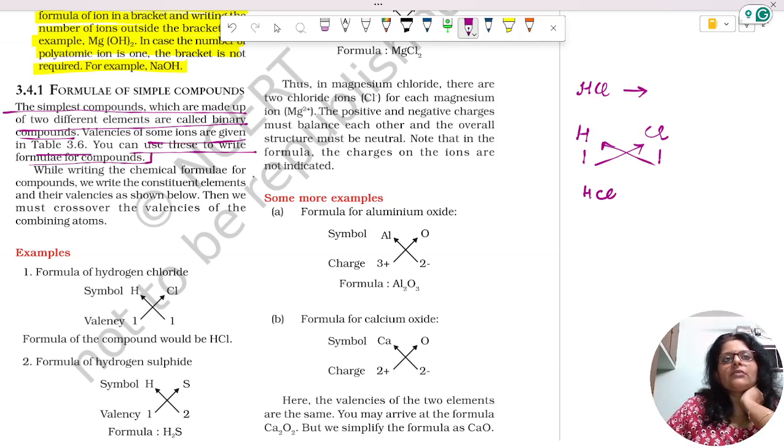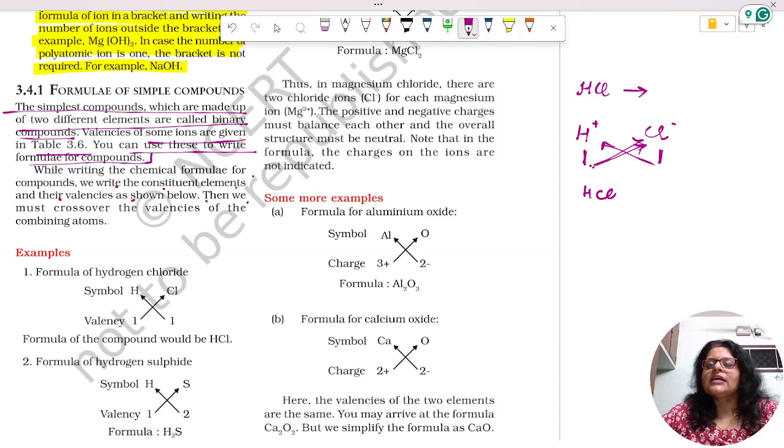While writing the chemical formula, we write the constituent elements and their valencies as shown below. The valency of hydrogen is H plus and chlorine is minus, so the valency is 1 and 1. Then we cross over the valency: the valency of hydrogen is given to chlorine and vice versa. Again, another one is hydrogen sulfide.